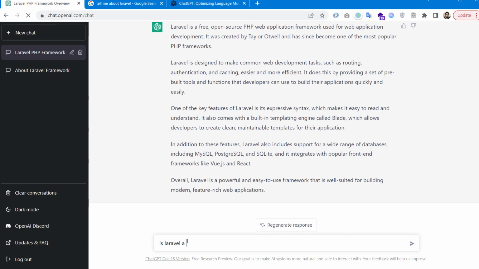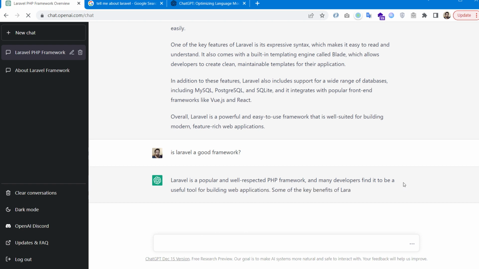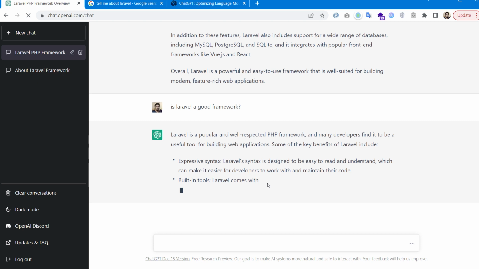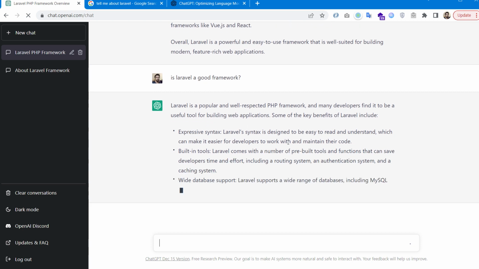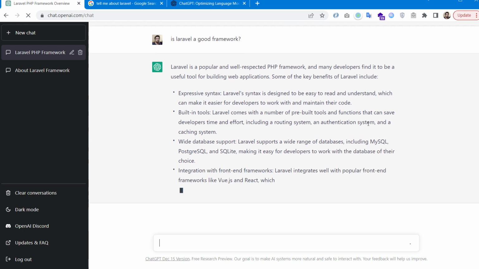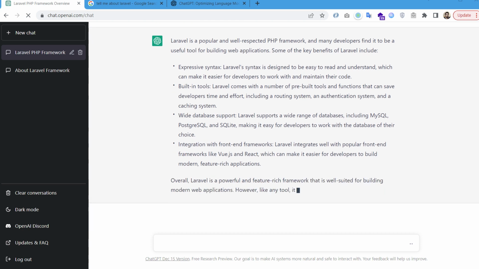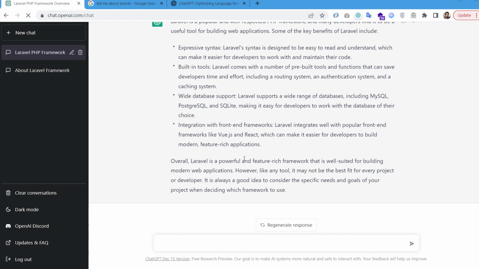For example, if I ask it to explain the Laravel framework, is Laravel a good framework? It will give me a series of explanations. And you see what's happening here. We have some of the key benefits of Laravel. And at last, we have a conclusion here.